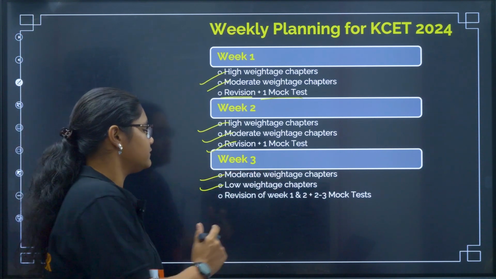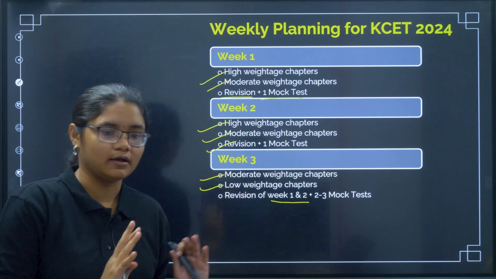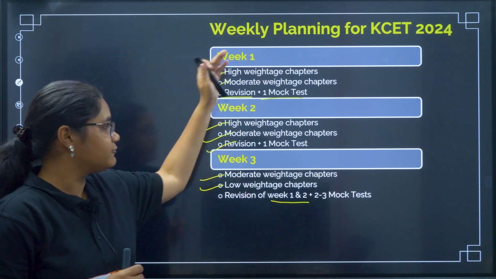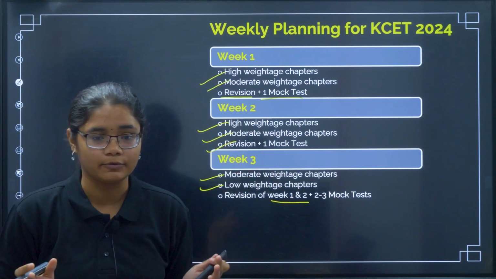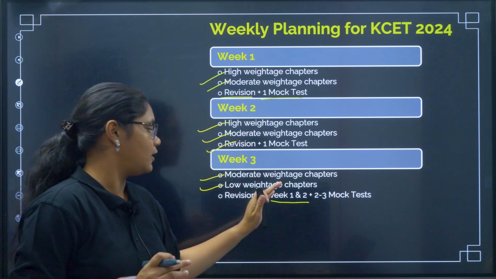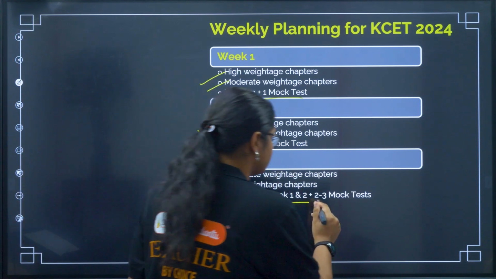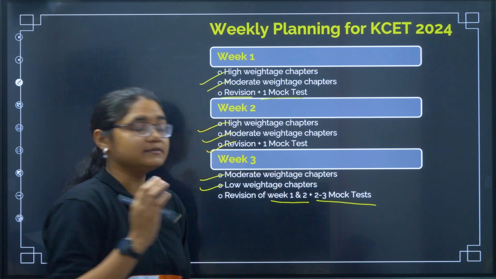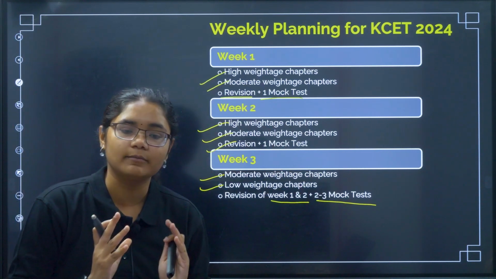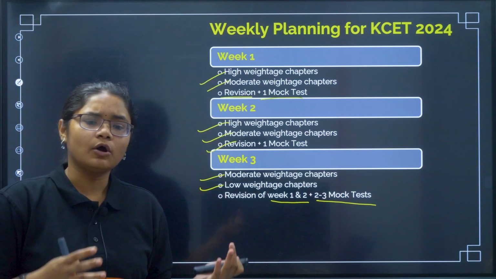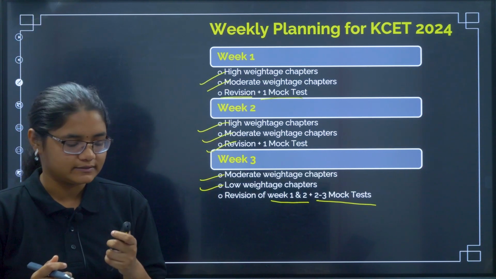In this week, we will also revise the first and second week syllabus, what we have already covered. Why? Because you should not forget it. Once you are doing these chapters, the first and second week chapters should not evaporate, so one weekly revision should be done. A slight change in the plan is that we can increase the number of mock tests, because we are already very near the exam now. We can write 2 or 3 mock tests in this week and analyze our performance.